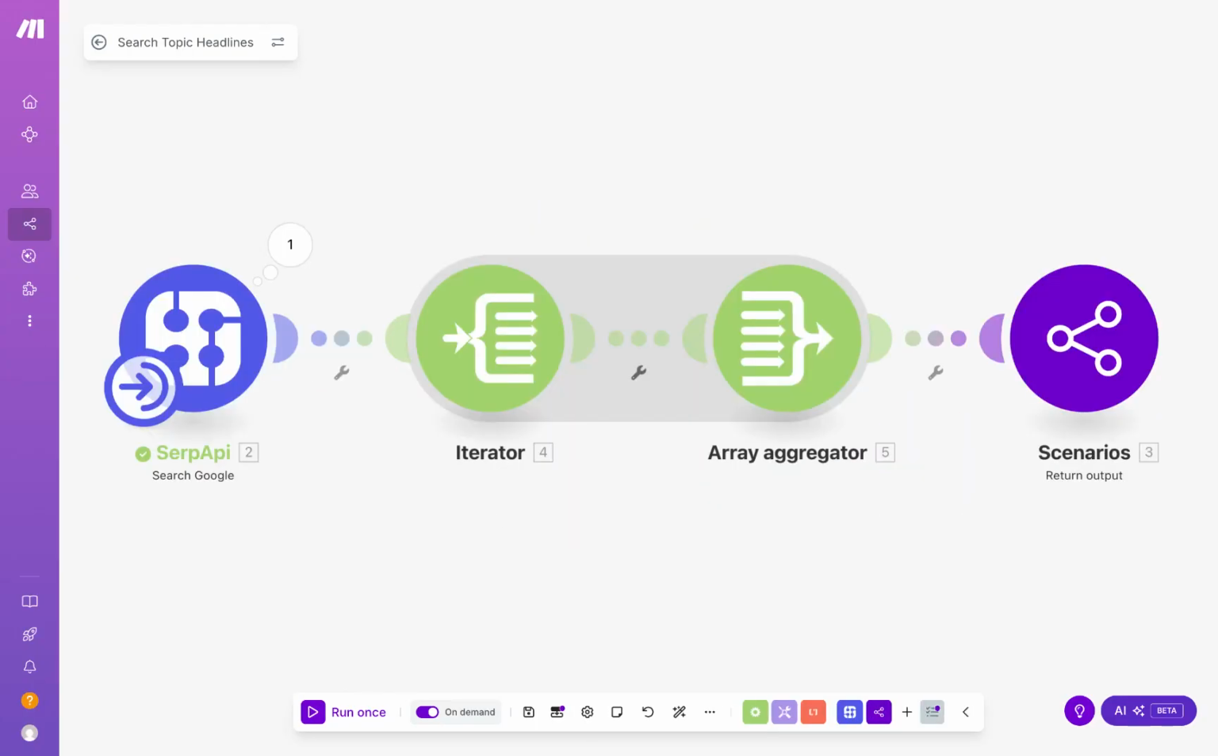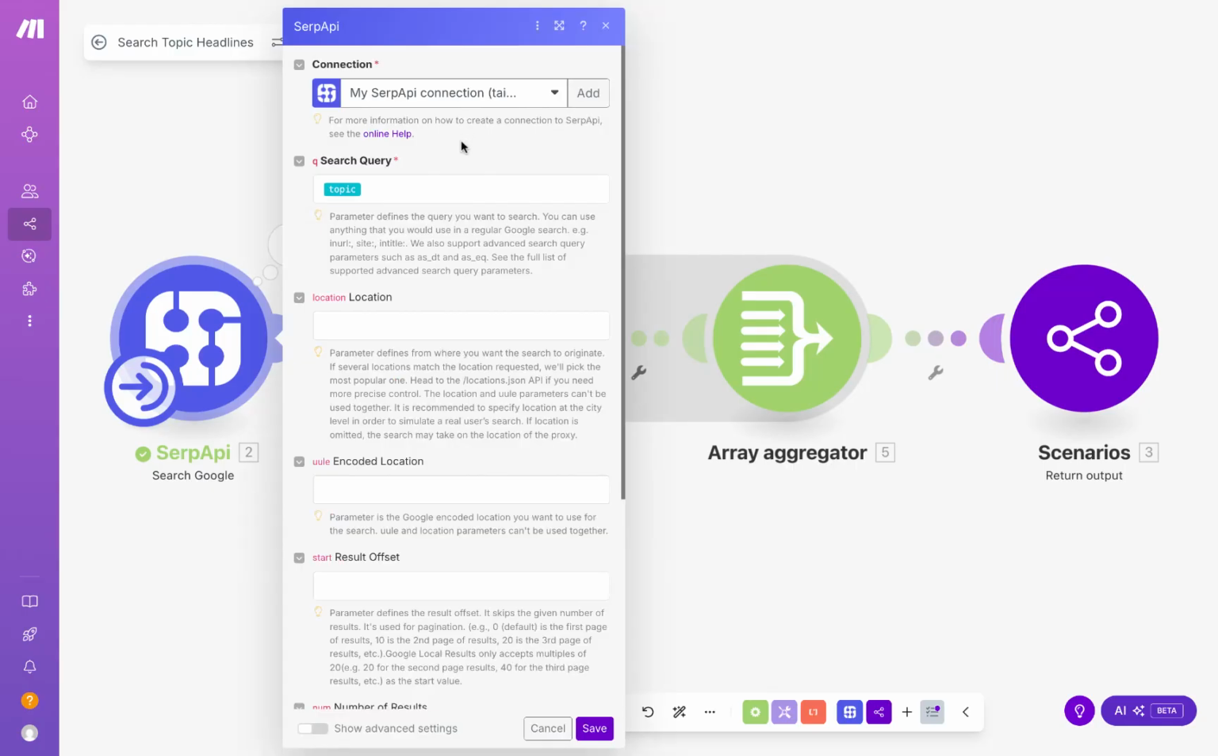Next, let's look at the search topic headline scenario. This is a tool that our agent is going to use when it wants to look up trending content ideas around our topic. The way we're doing this is by using SERP API's Search Google module. SERP API is a service you can sign up to for free, and they give you plenty of free credits that you can use to search Google with their API.